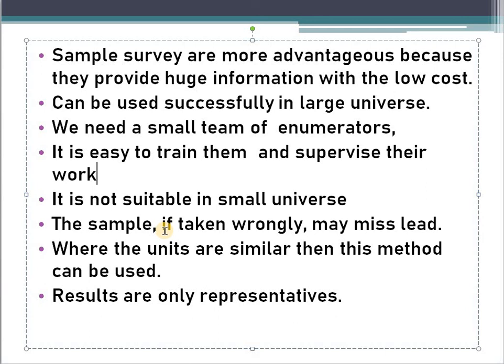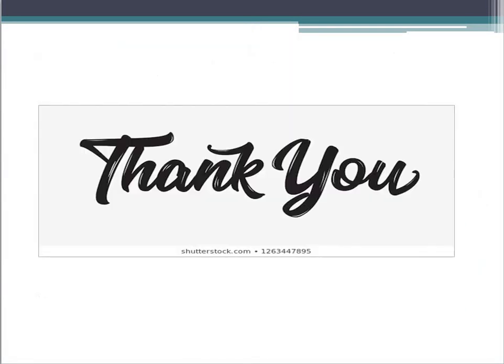Results are only representatives. We should note this. Under the sample method, the results are only representatives. They represent the whole population. For example, if I have a population of 100, and I have selected only 10 as a sample, then they are the representatives of the remaining 90. This is about the sample method.